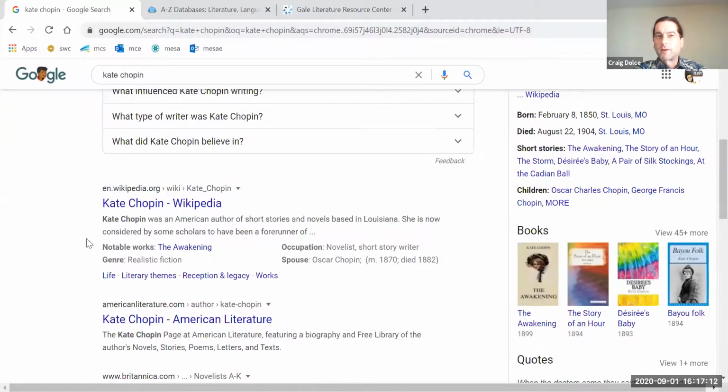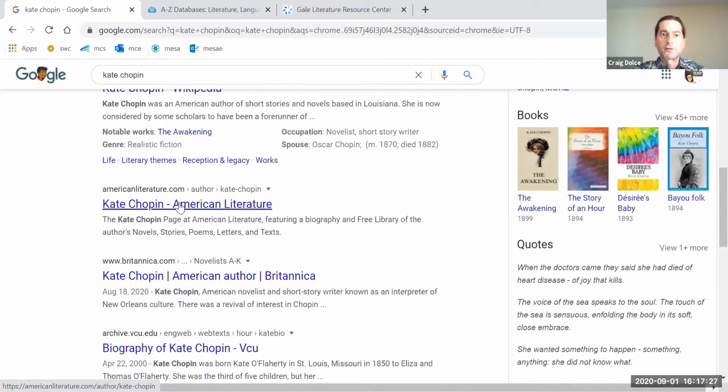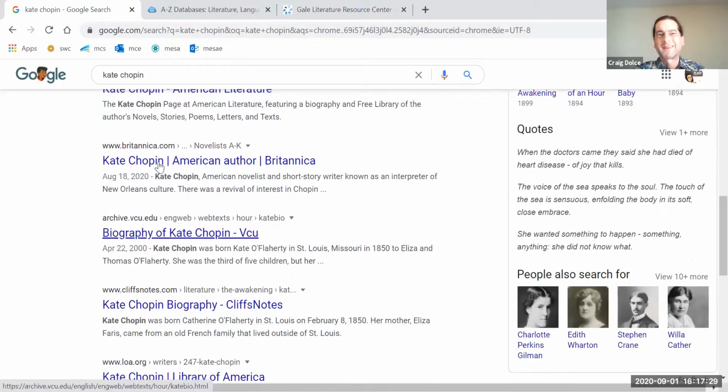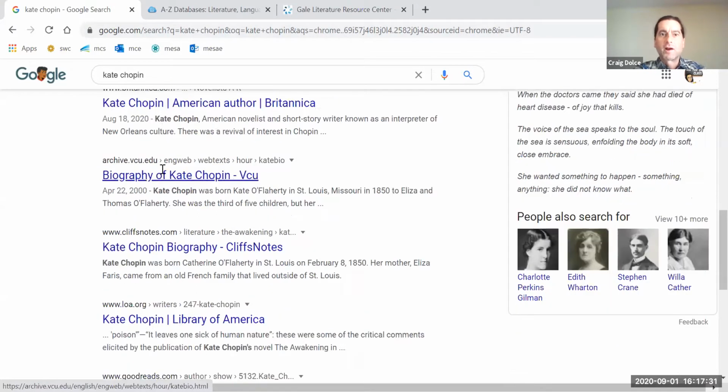Try to stay away from Wikipedia for 200 level papers. If you want to use it as a starting point, like a search engine, and then go to the specific articles at the bottom and cite the sources itself, that's fine, but you don't want to cite an encyclopedia in a college class. AmericanLiterature.com, Britannica.com, again, encyclopedia, biography of Kate Chopin from vcu.edu. Stay away from Cliff Notes, right?